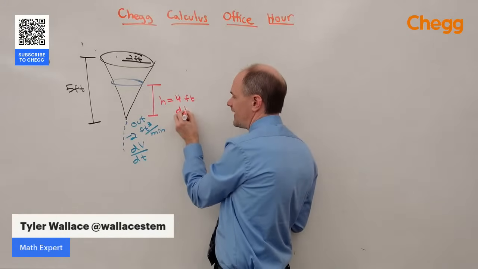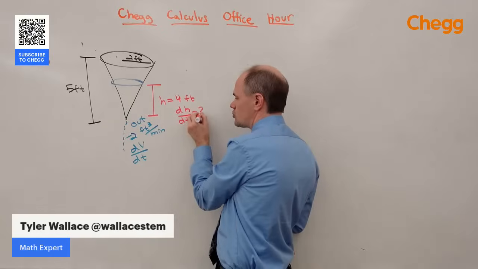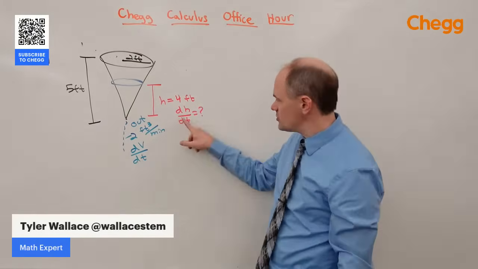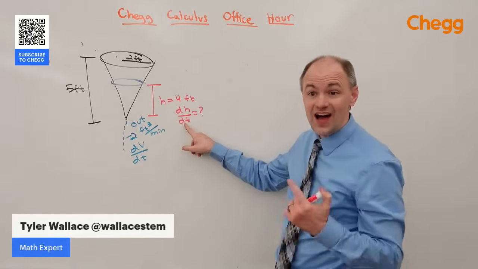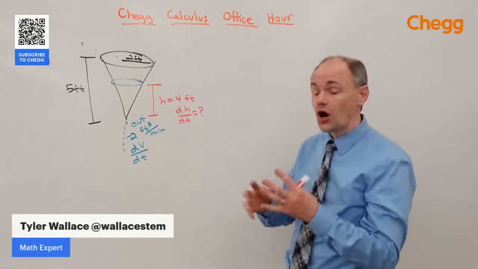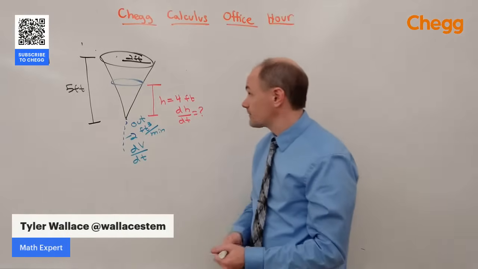So we need a relationship that relates how fast the volume is changing to how fast the height is changing. That's the related rates. We want to know how these rates of change are related to each other.